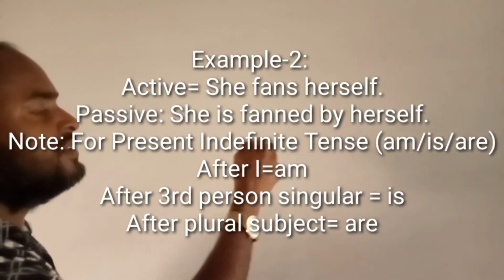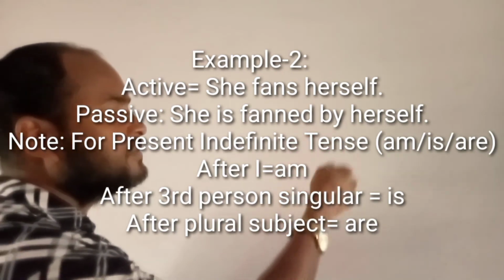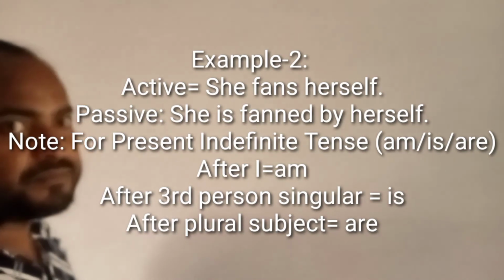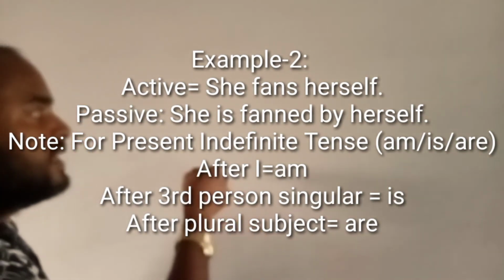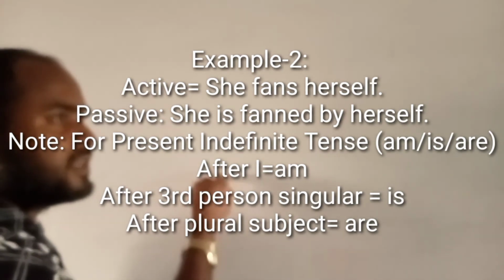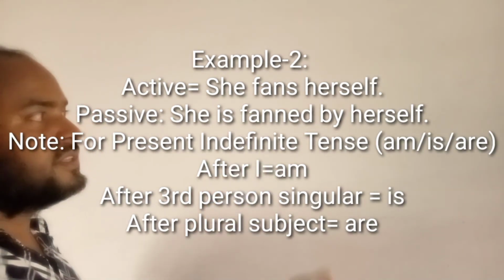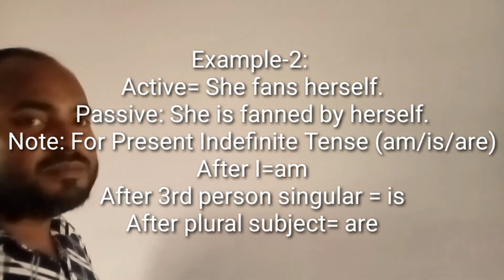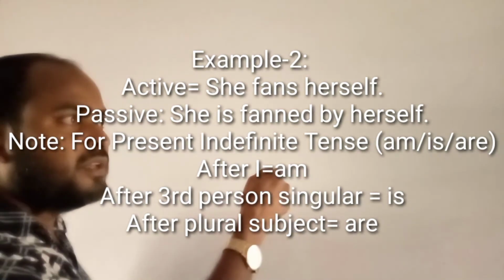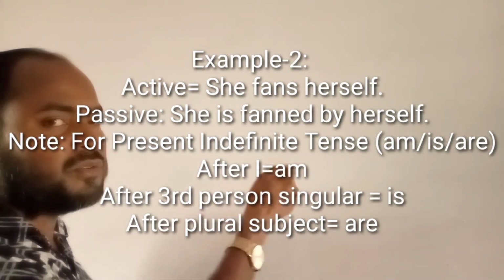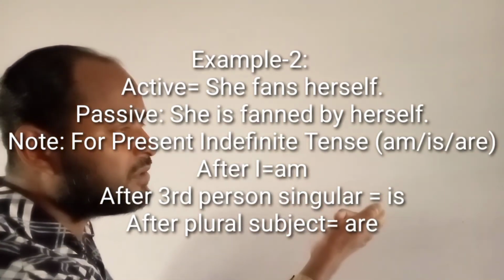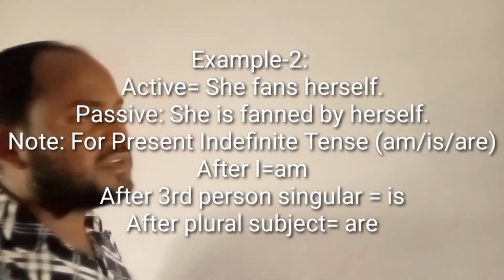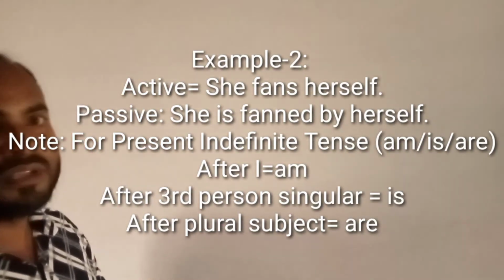Another example, she fans herself. She, the given subject, she, then according to tense and person, as the sentence is present indefinite, we shall use am, is or are. She is singular, so we shall use is. Then past participle form, fanned, then by, and the given reflexive object.